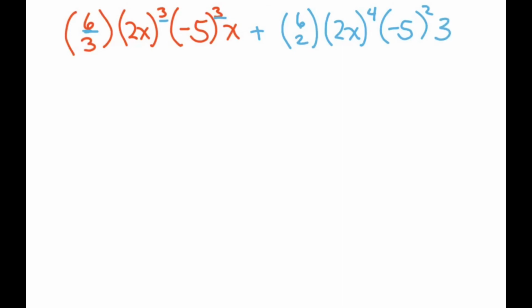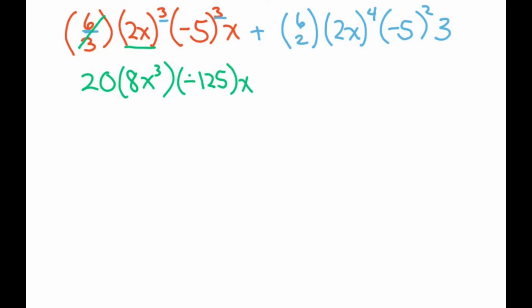Now all we have to do is simplify this. 6 choose 3 is 20. Then we take care of that. Don't forget to cube the 2 as well: 8x cubed. And then we have negative 125 times x. On this side we have 15 times 16x to the fourth. Negative 5 squared is 25 times 3.